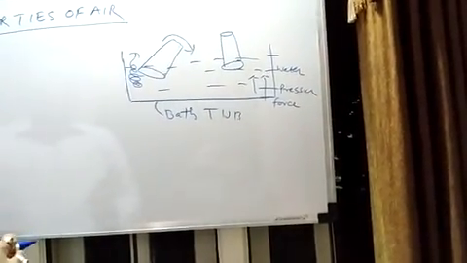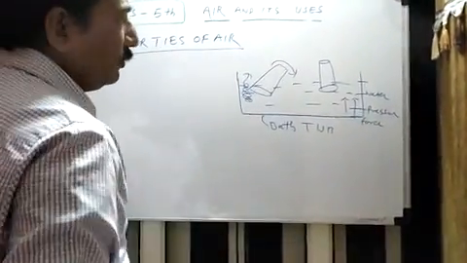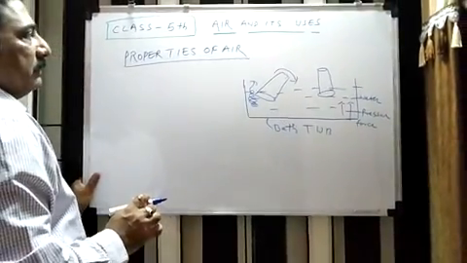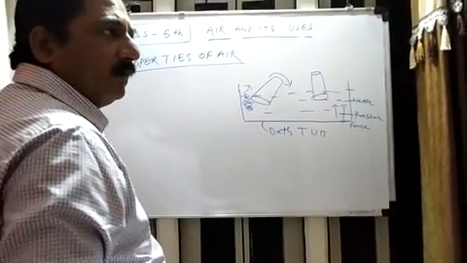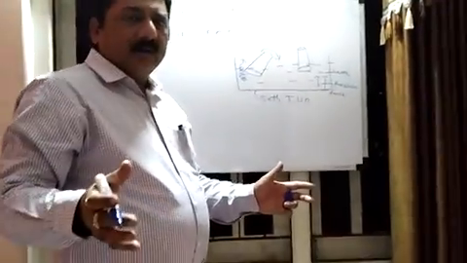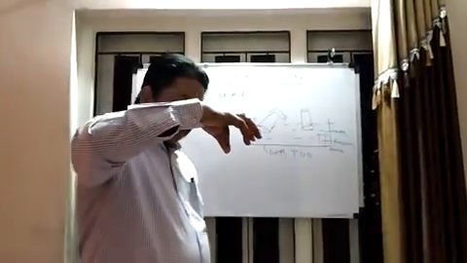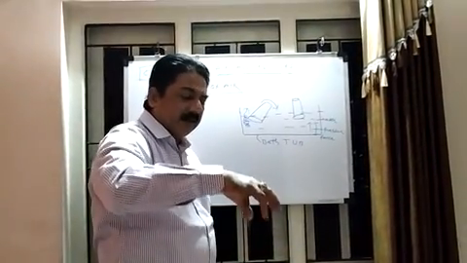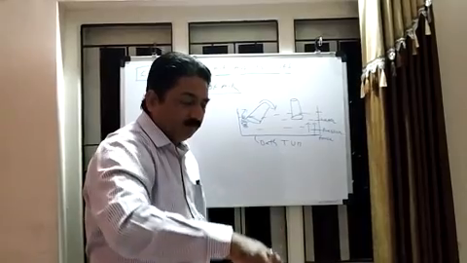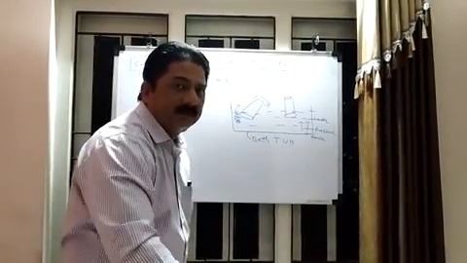I will explain other properties of air in another lecture, because there are so many. This is the first experiment you can do at home. Take a bathtub and a simple glass, and when you put the glass straight into the water, you will feel very high pressure in your hand. It is very difficult to put your glass in the water.